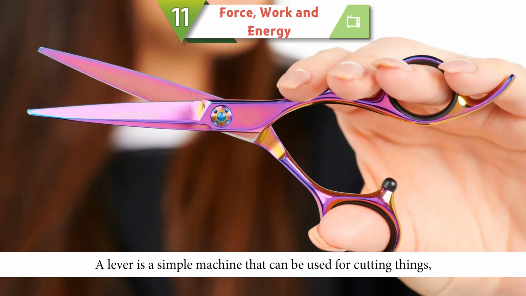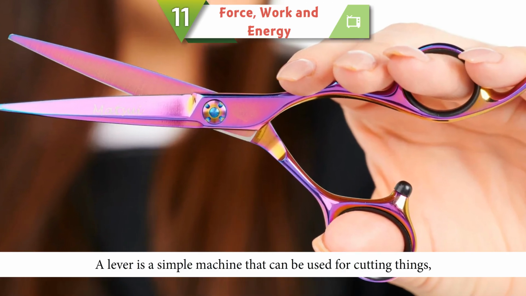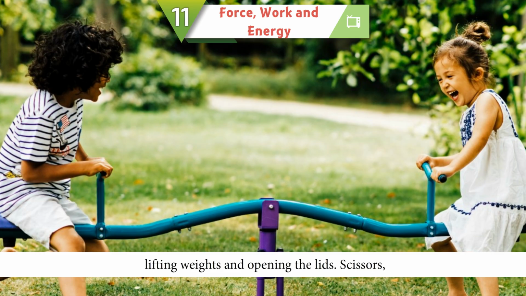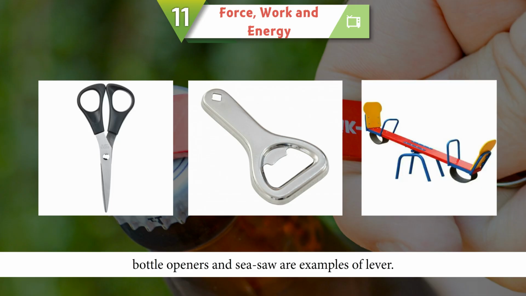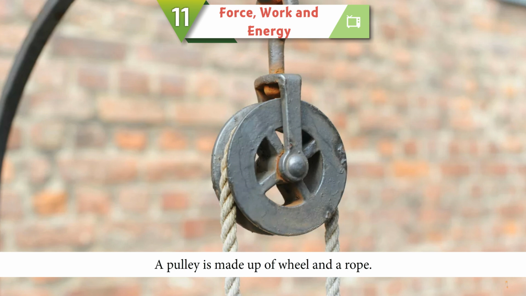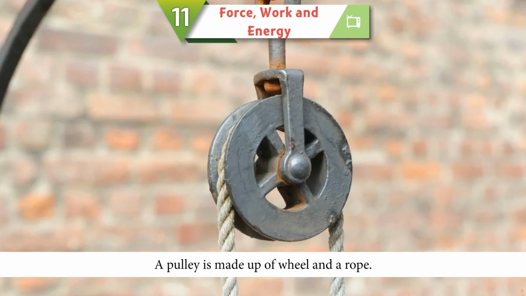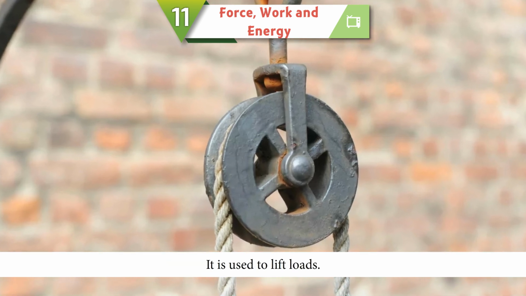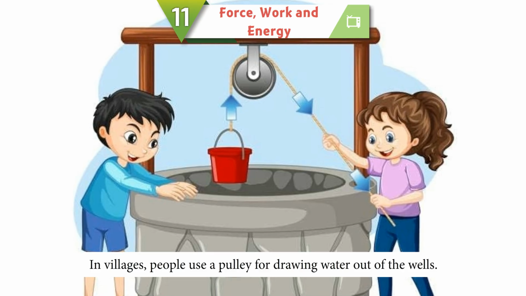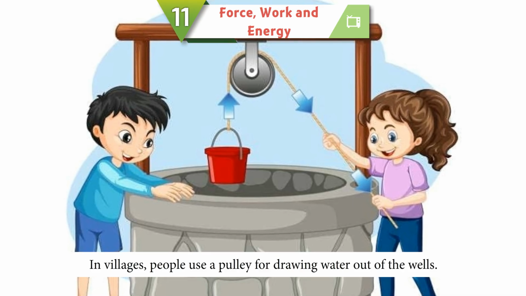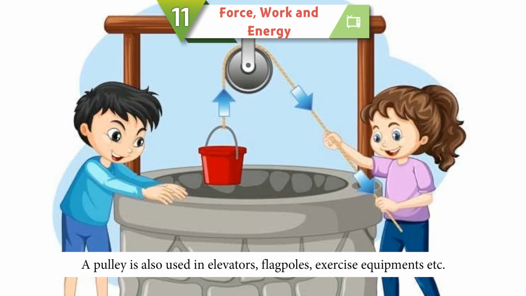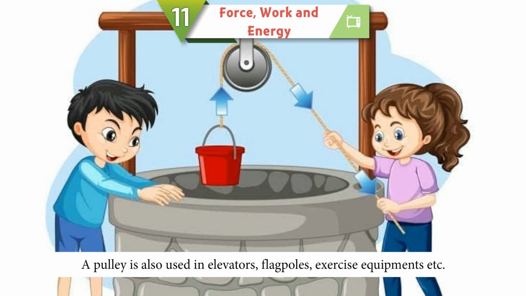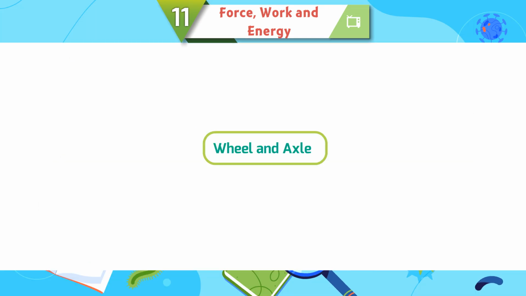Lever. A lever is a simple machine that can be used for cutting things, lifting weights, and opening the lids. Scissors, bottle openers, and seesaw are examples of lever. Pulley. A pulley is made up of a wheel and a rope. It is used to lift loads. In villages, people use a pulley for drawing water out of the wells. A pulley is also used in elevators, flagpoles, exercise equipment, etc.